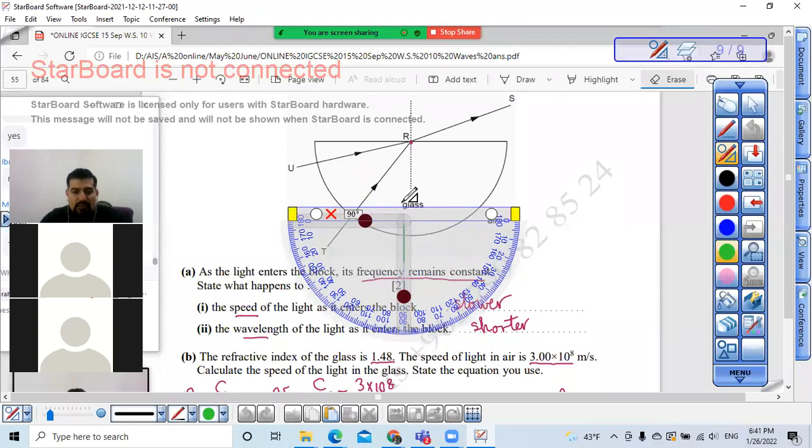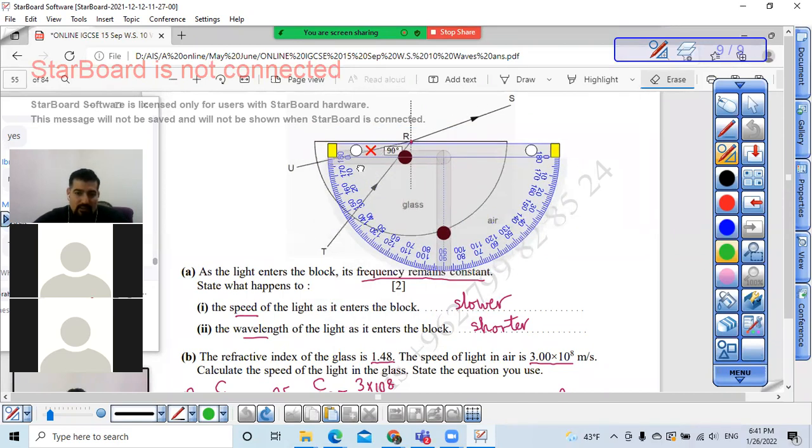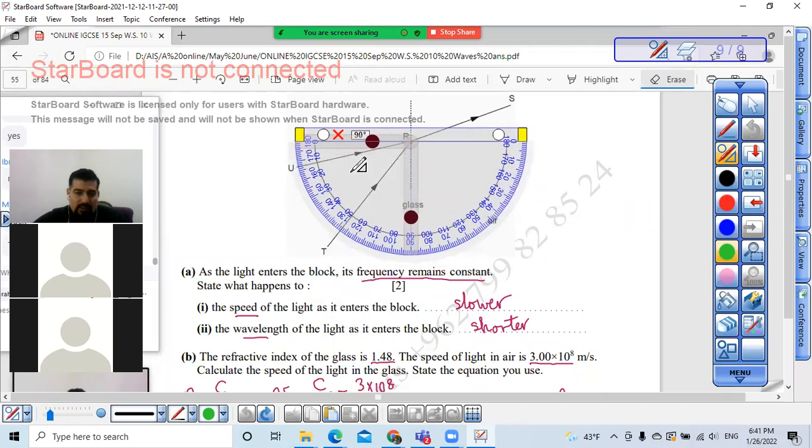We can measure this angle. It starts from 90, 10, 20, 30, 40, 50, 60, 70, approximately 77. I will make the same thing on the other side, 77.